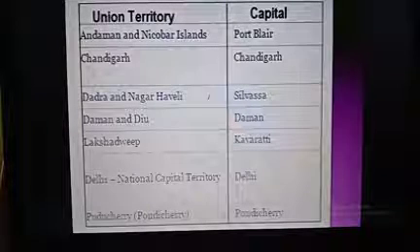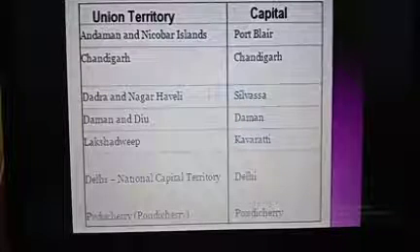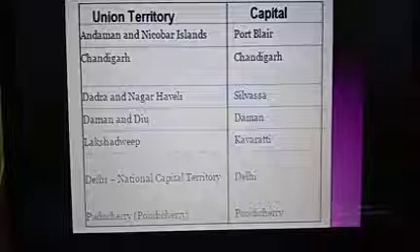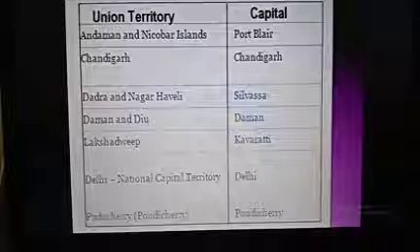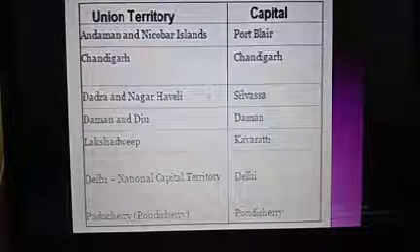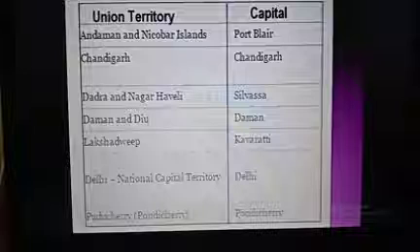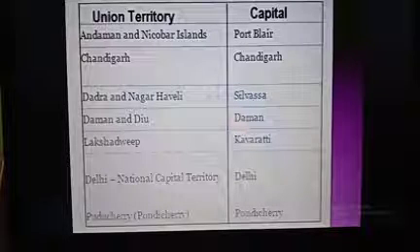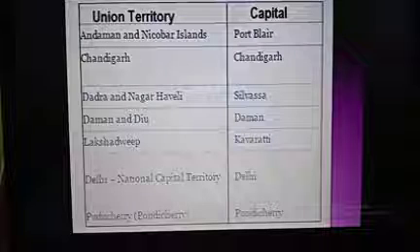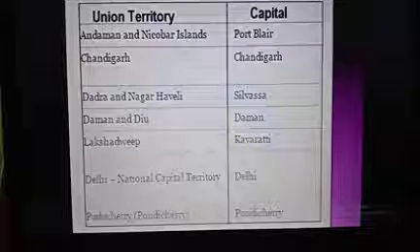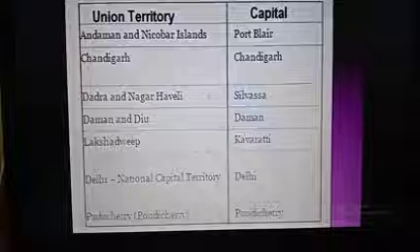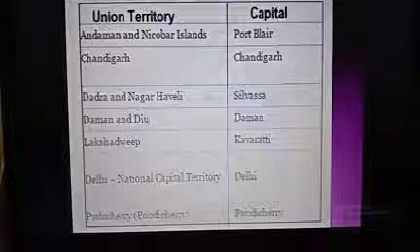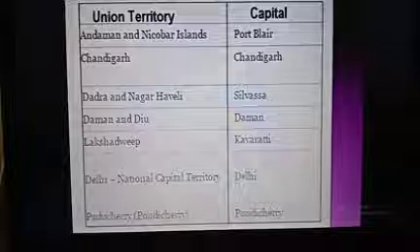Before 5 August 2019, there were 29 states and 7 union territories. But right now we have 8 union territories and 28 states. The 8 union territories of India include Delhi, Jammu and Kashmir, Dadra Nagar and Haveli, Diu Daman, Pondicherry, Chandigarh, Andaman and Nicobar, and Lakshadweep.